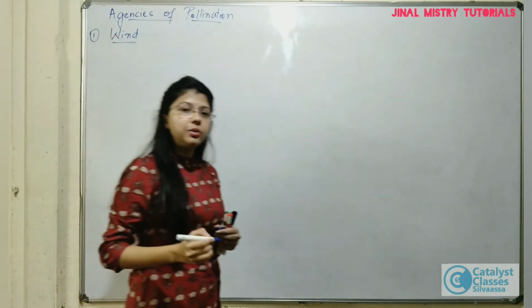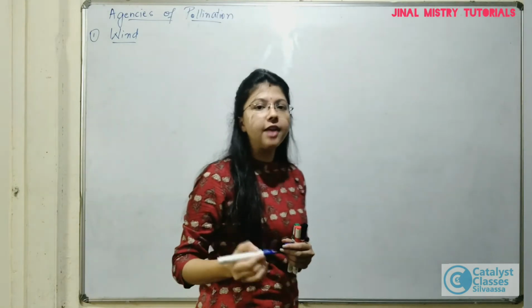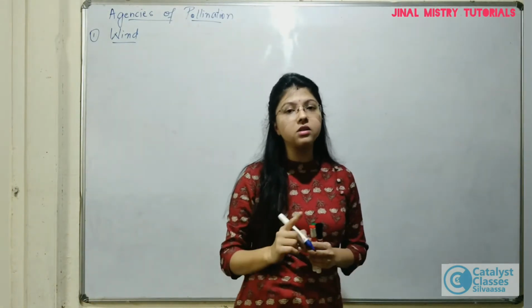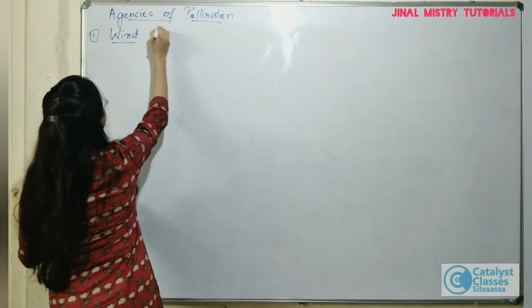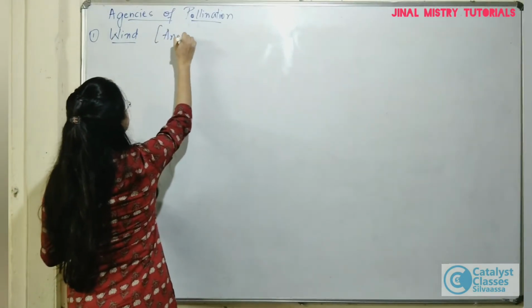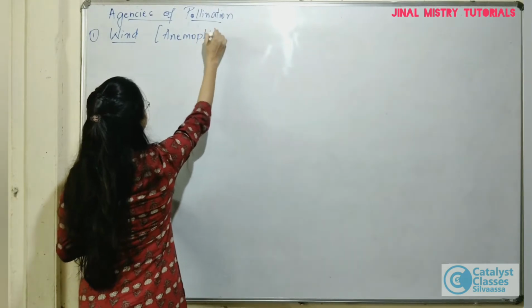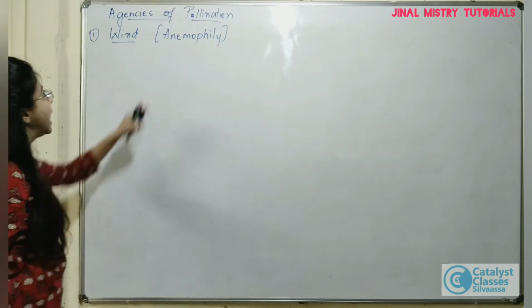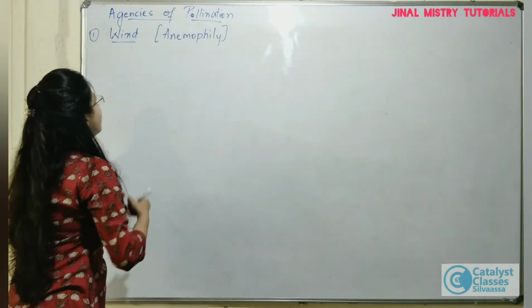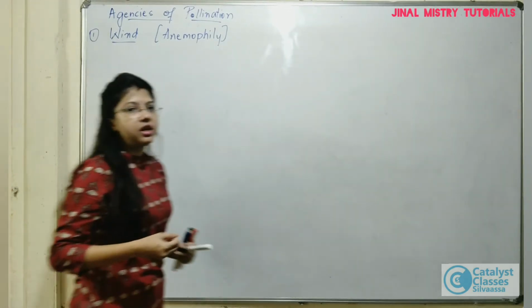We will be starting with the abiotic agents for pollination and then we'll be moving to the biotic agents. The first abiotic agent for pollination is wind, and pollination by wind is called anemophily. Now, you know wind is an abiotic agent, right?